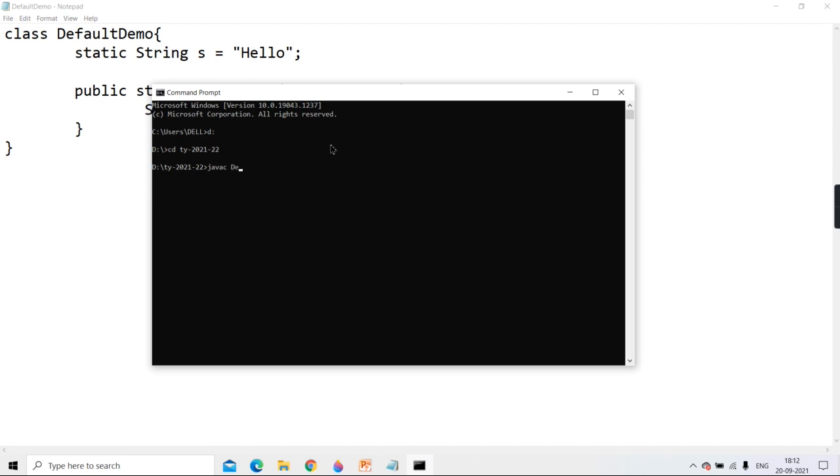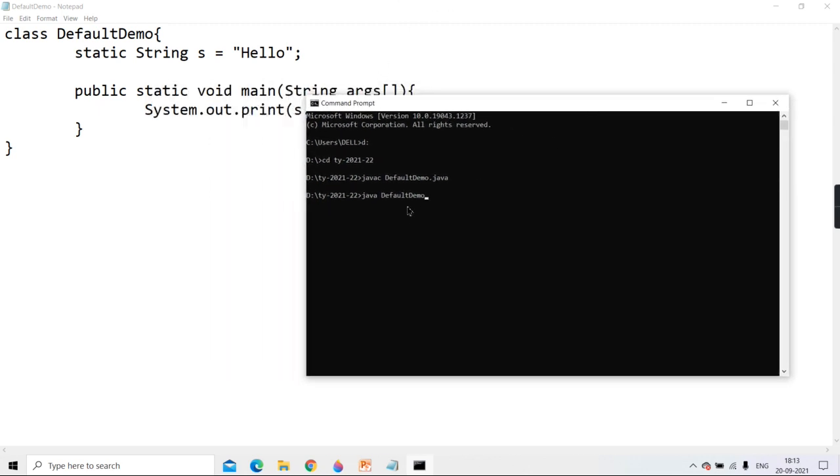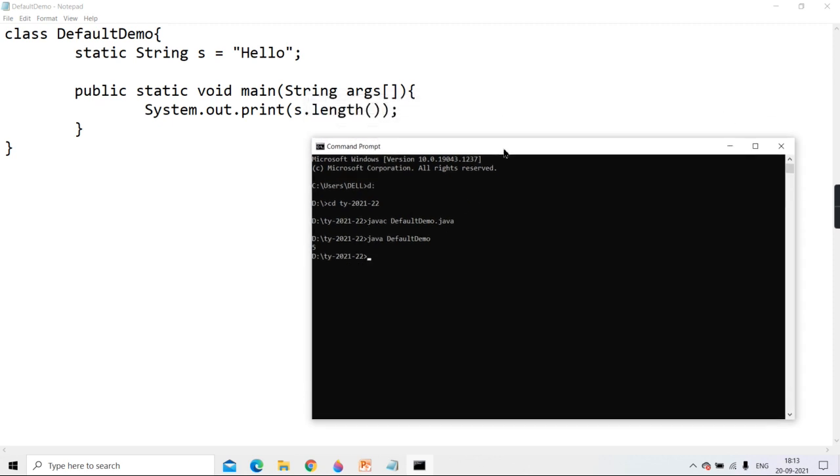Okay? I'm writing javac DefaultDemo, java and then DefaultDemo. So when I compile it and run it, it will come to main, and in main there is only one print statement, s.length. What is the length of the string? 5. It will return 5, and that 5 is printed here. Do you see the output as 5? The length is a method of the String class, and who is invoking that length method? The object of the String class. s is an object.